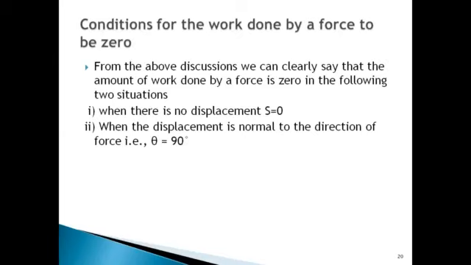And the second condition, when the displacement is normal to the direction of force. In this condition, theta will become 90 degrees, cos 90 degrees will become 0, and the work done will become 0. Here are the two cases for which the work done by a force will become 0.